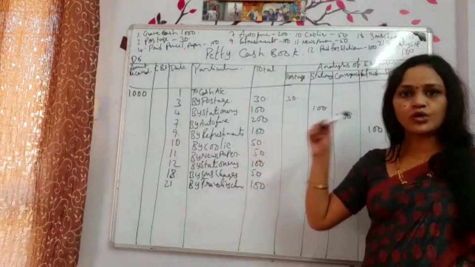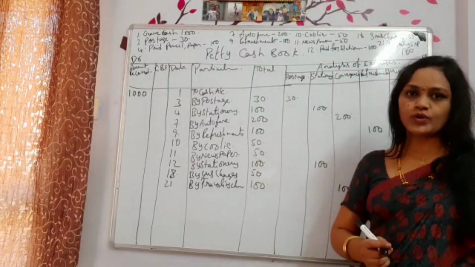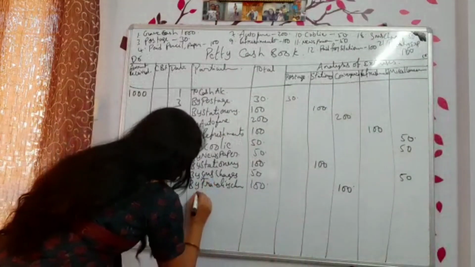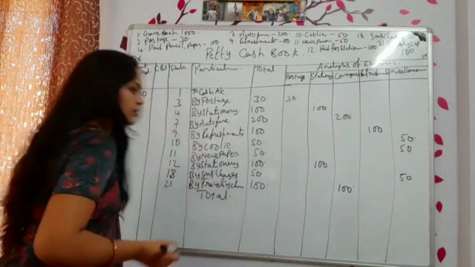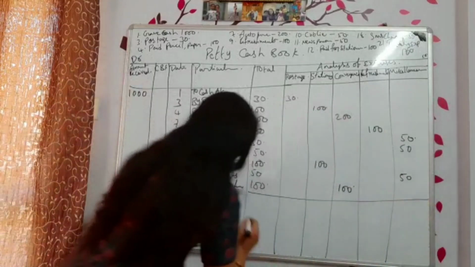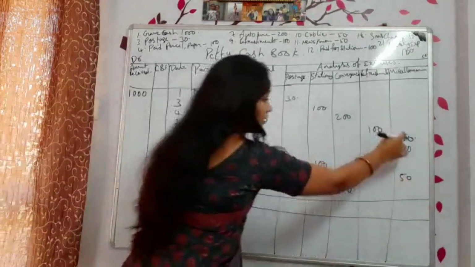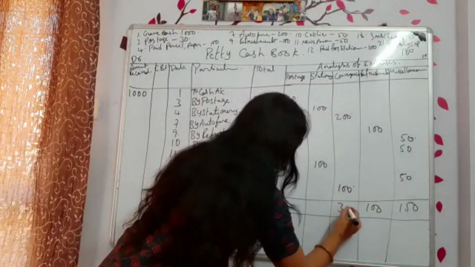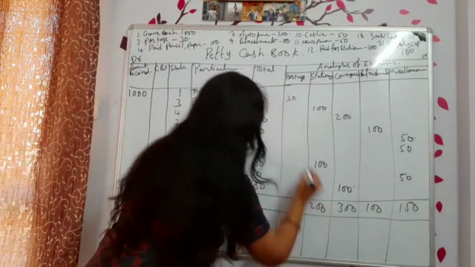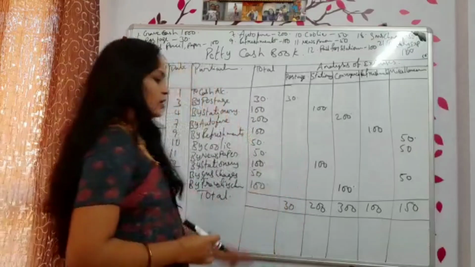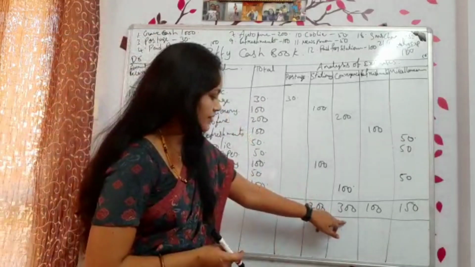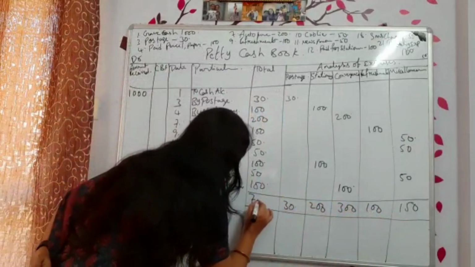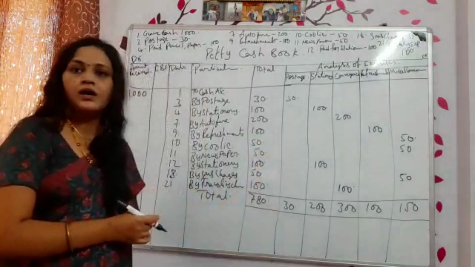These are the total expenses. Now, how do you total them? As usual, just general only. Is there any new method to do the total? Take out the calculator and do the total. What is the total you got? 50, 50, 50, 150, 100. This is 300. This is 200 and 30. Now, what is the total? 500, 600, 750 and 30. 780 rupees is the total expenses.